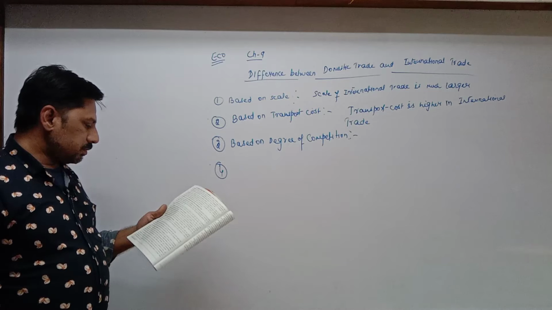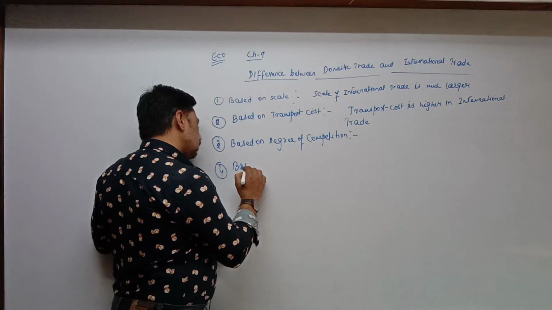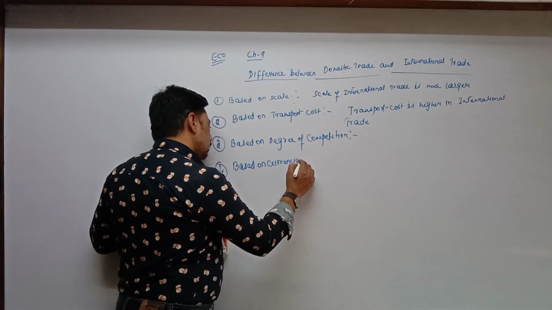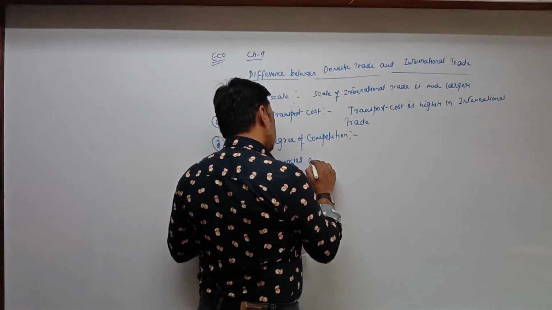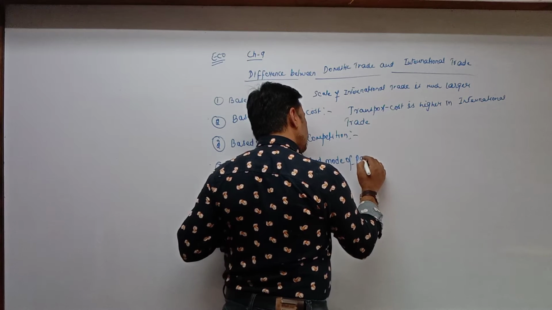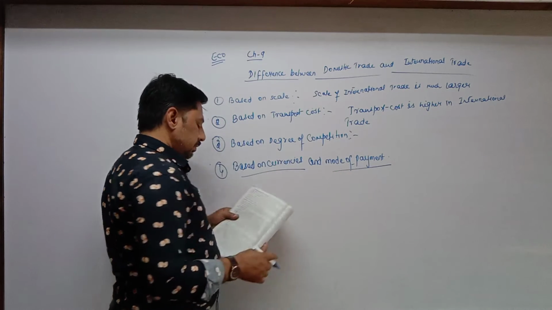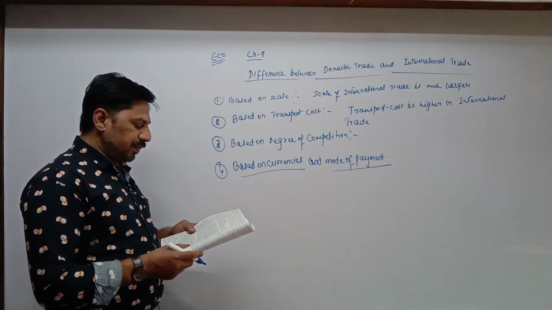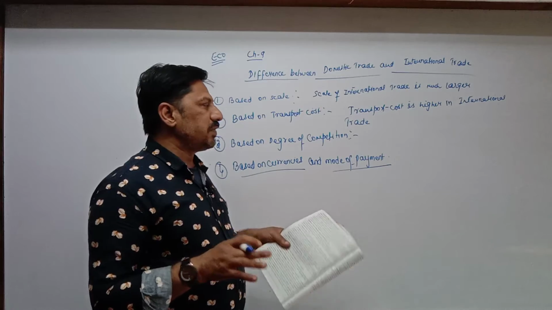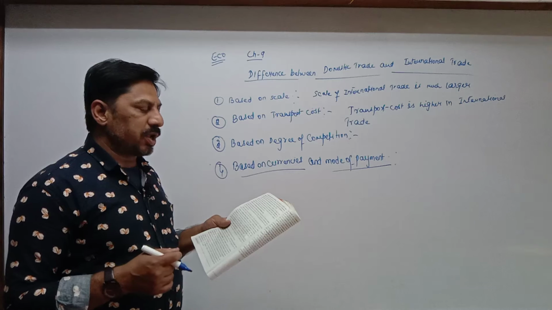Fourth point, based on currencies and mode of payment. Now first, transactions in domestic trade. Very simple explanation is given, that's why I am not writing here, only points I am writing. Directly from the textbook you can learn.